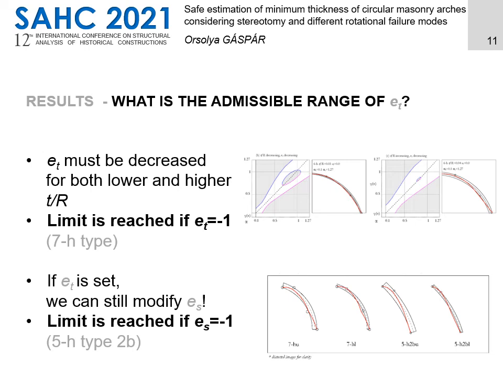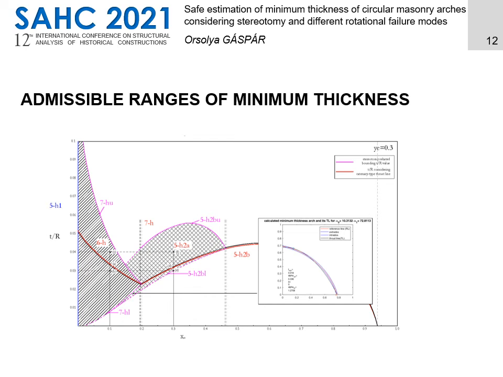ET and ES parameters represent the geometric indeterminacy of the problem. The admissible ranges of minimum thicknesses can now be determined. The diagram shown in this slide shows XE on the x-axis ranging from 0 smooth arc to 1 highly pointed arc. The minimum thickness values are measured along the y-axis. The ranges of various failure modes are marked with different fields and colors. The red curve running in the middle denotes minimum thickness values derived assuming vertical stereotomy catenary type truss line, while the black one represents radial stereotomy. The latter is in very good agreement with previous results of the literature.